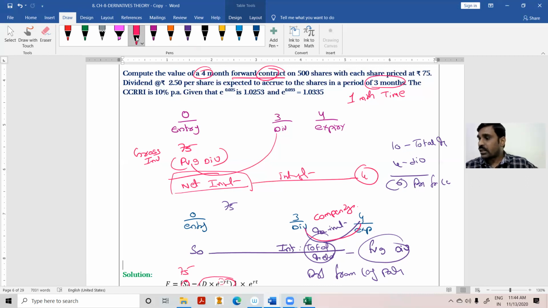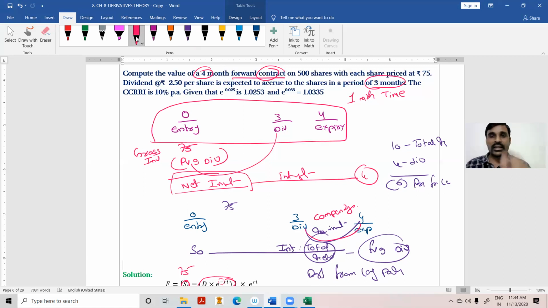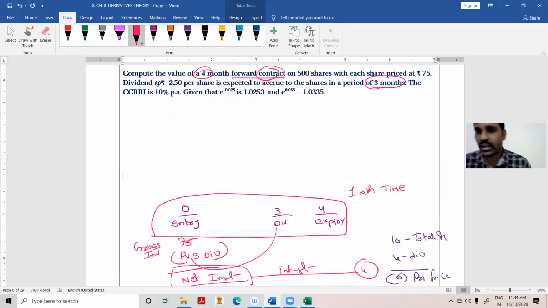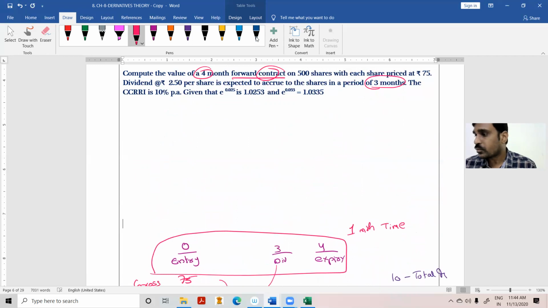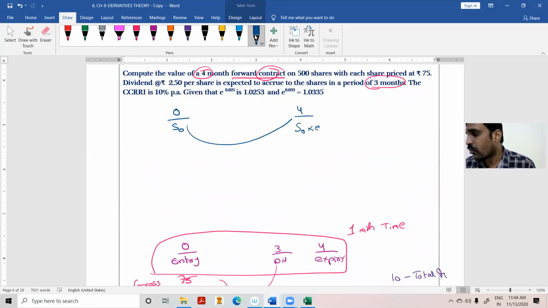There are two different methods. Whatever the dividend occurring at the third point, take it to 0, or take it to the fourth point. You can do it in any way. Once again, I'll show you this point. Two different ways. One is 0, at the 0 point of time, S0. And at the fourth point of time, it will become S0 into e to the power of RT.